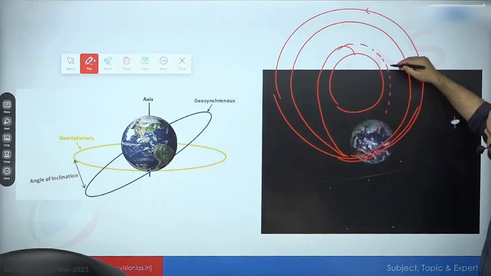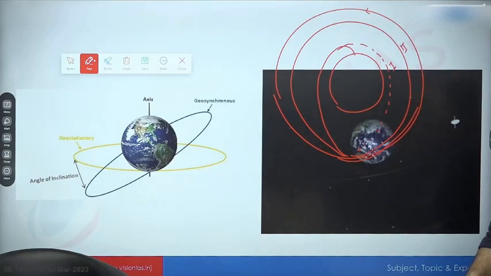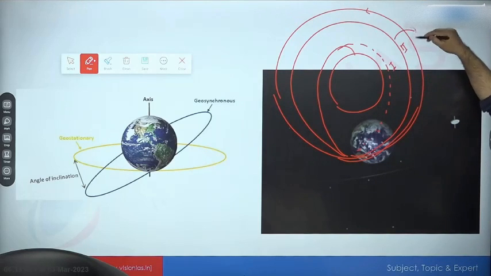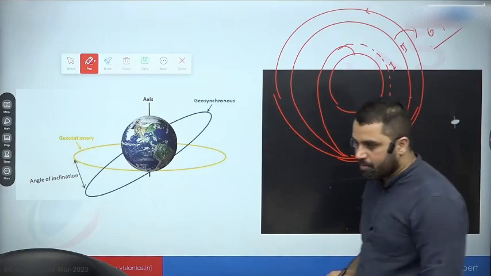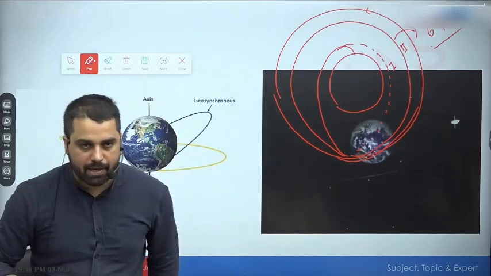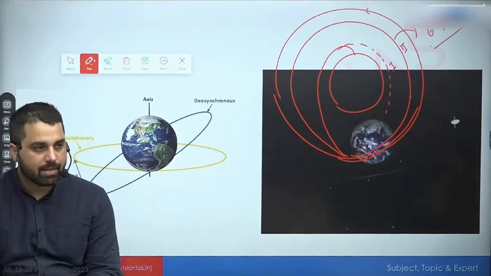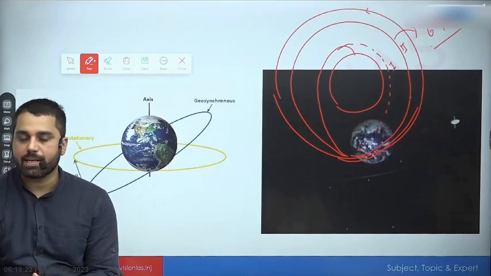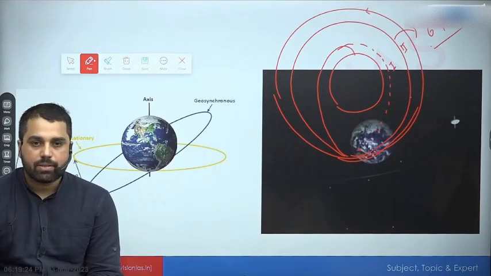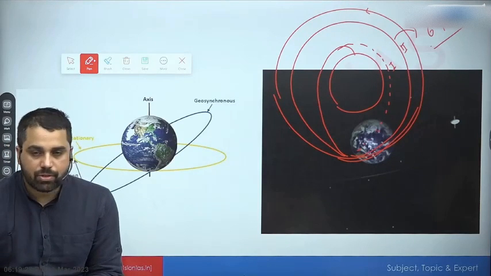So these in-between orbits, this first one or second one, I can have a third one also, or I can just have one orbit. These in-between, temporary orbits are called geosynchronous transfer orbits. As the name suggests, transfer orbits. So next time when you read the news about a launch of GSLV into geosynchronous, you are going to find that this rocket has delivered the satellite into geosynchronous transfer orbit, GTO, not geostationary or geosynchronous.